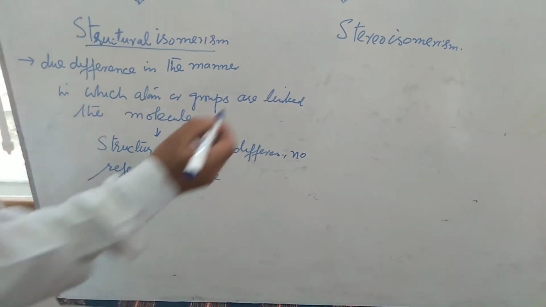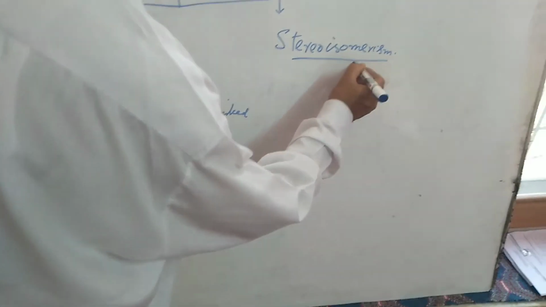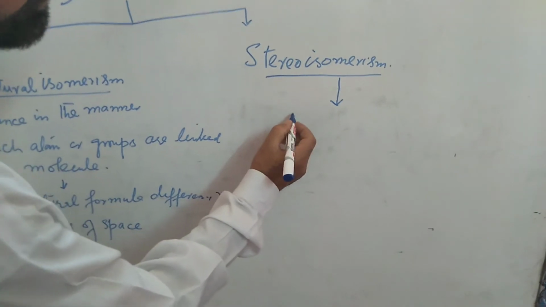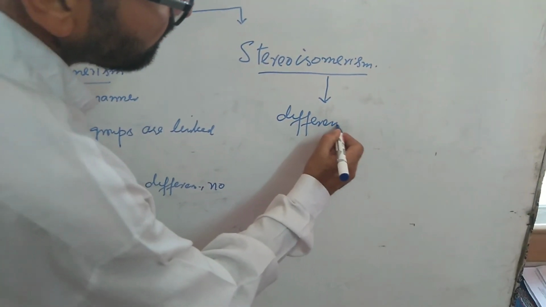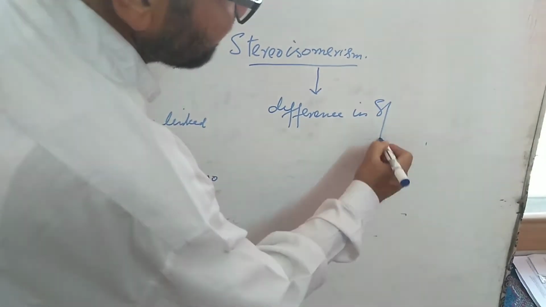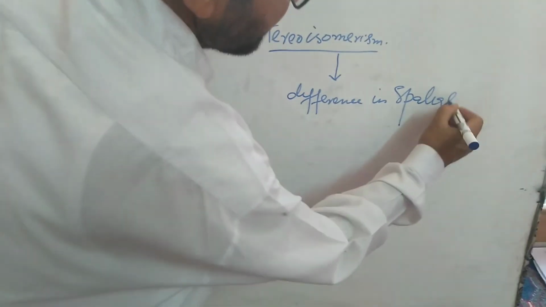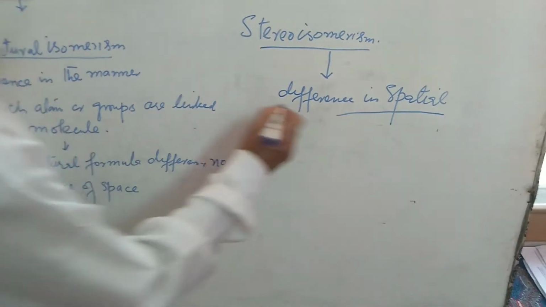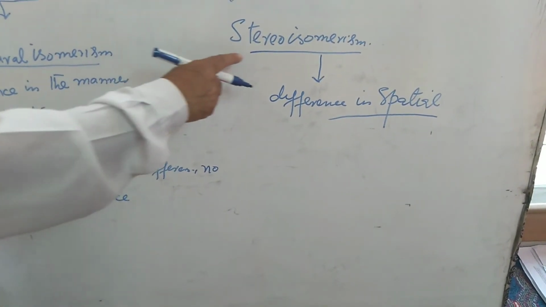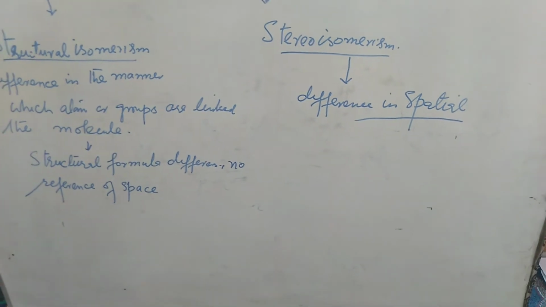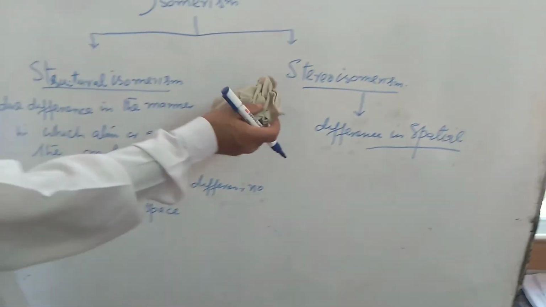Now, stereoisomerism is a difference in the spatial arrangement of atoms, spatial, S-P-A-T-I-A-L, that is, the arrangement of atoms or groups in space. That is stereoisomerism. So this is structural isomerism and stereoisomerism.